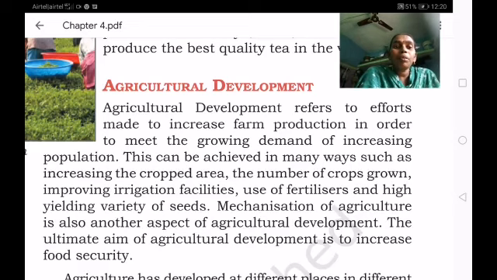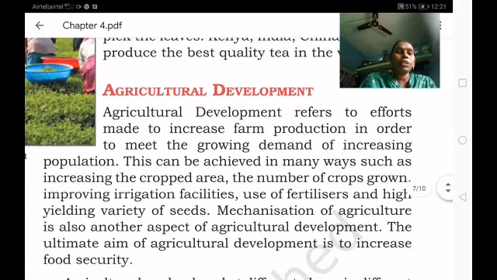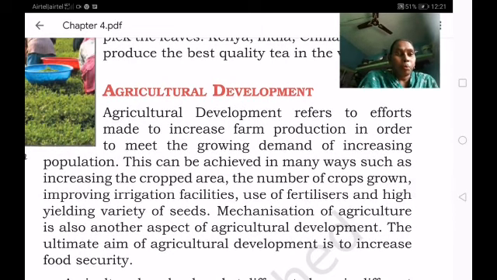Based on the growth of the population, the farmer should grow more crops. They have to cultivate more area, and use irrigation facilities, that means drip irrigation, to provide water for the plants in a proper manner. Next, to give strength to the crops, they have to use fertilizers and high yield variety seeds, HYV seeds, to get more production.